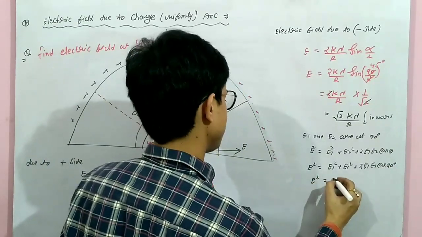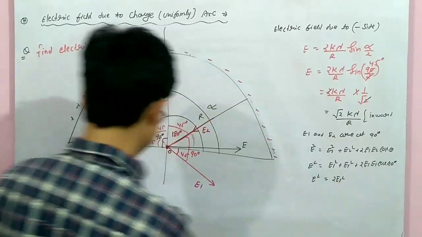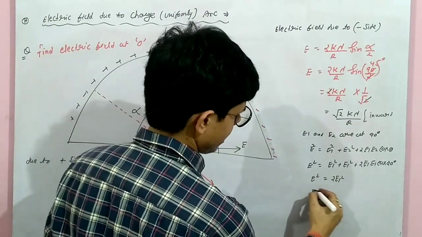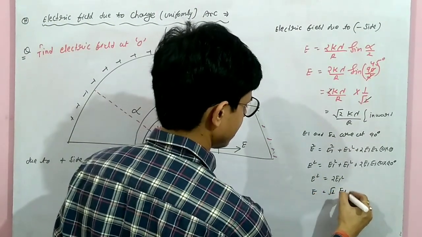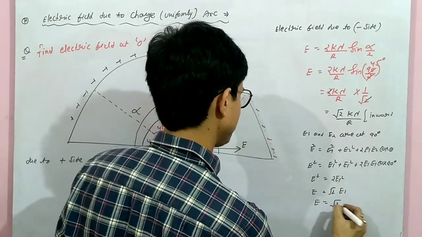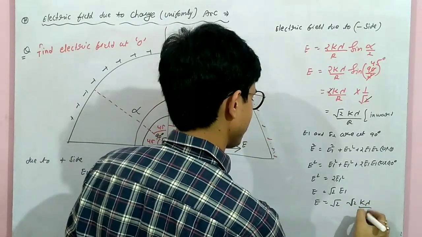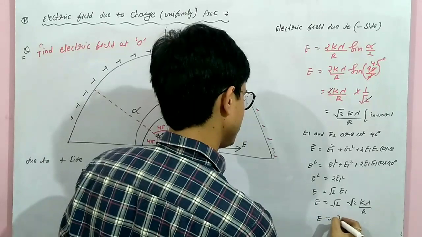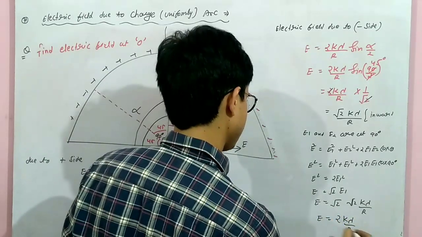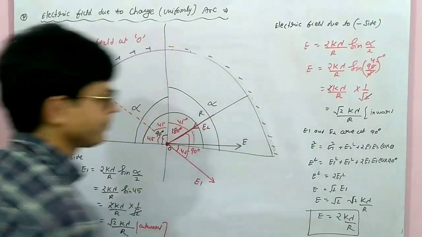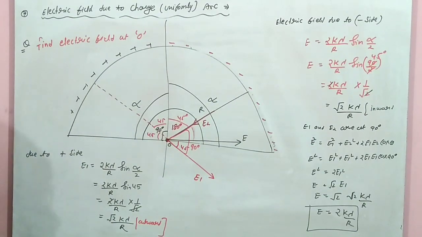So it is 2 E1 square. Both are the same. E equals root 2 E1. E equals root 2 E1, where E1 is root 2 k lambda upon r. So E is 2k lambda upon r. This is the answer. Clear?